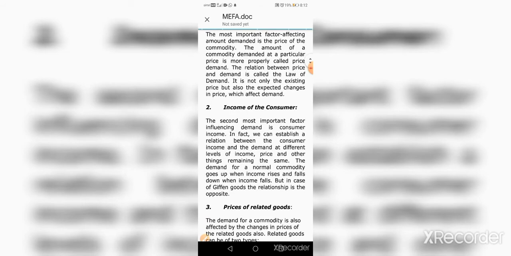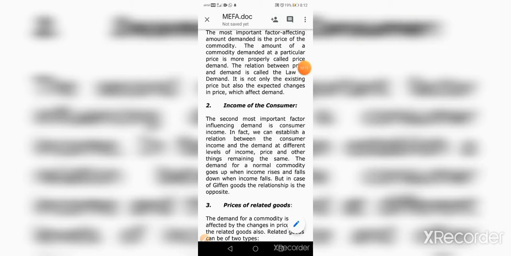Next, the income of the consumer. Consumer income also determines the demand for the product. This is the second most important factor influencing demand. In fact, we can establish a relationship between the consumer income and the demand at different levels of income, price and other things remaining the same. The demand for a normal commodity goes up when income rises and falls when income falls. But in case of given goods, the relationship is completely different.